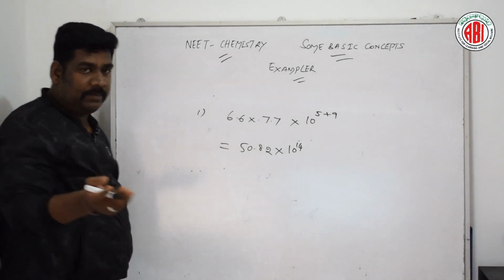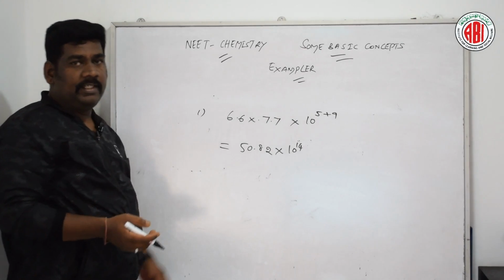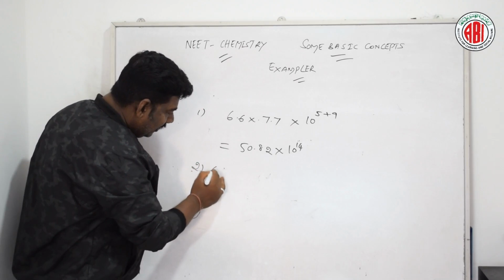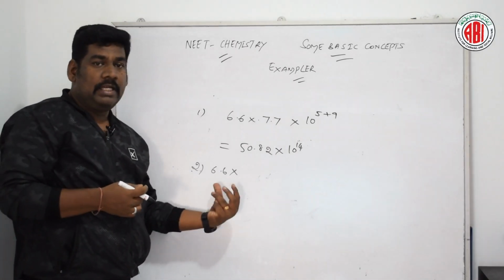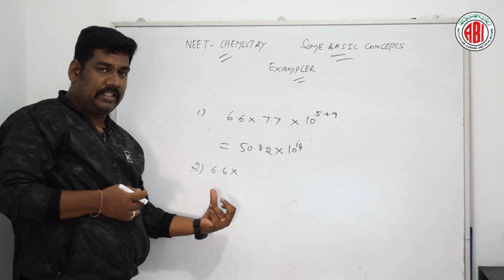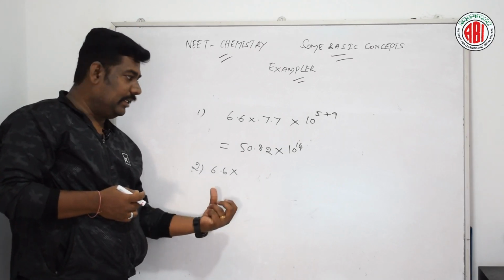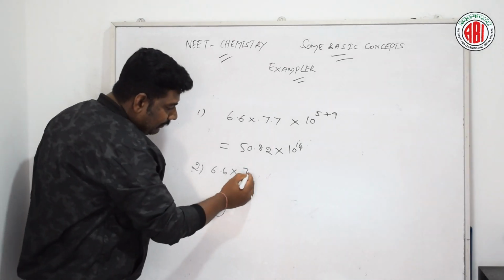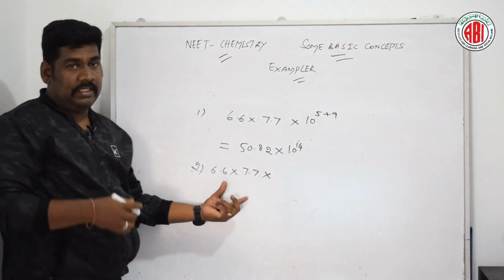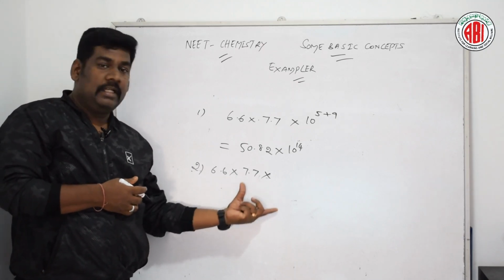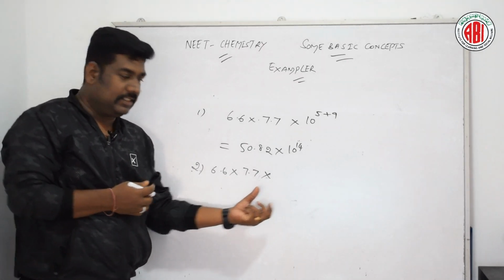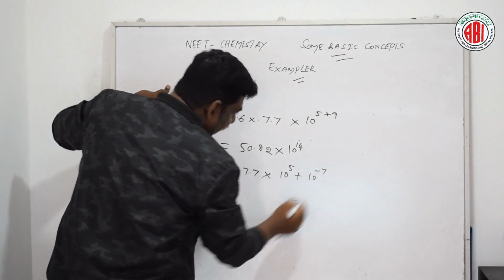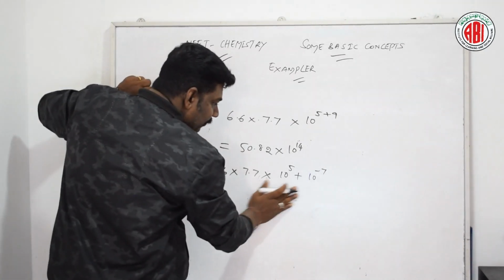Similarly, one more example, it is given 6.6 into 10 to the power of 5 into 7.7 into 10 to the power of minus 7. For the second one, the decimal forms whatever is there, we are going to place in one place, then followed by the exponents. Exponents we are going to keep on the other side. So 6.6 into 7.7, and the exponents given are 10 to the power of 5 plus 10 to the power of minus 7. Both we are going to add.